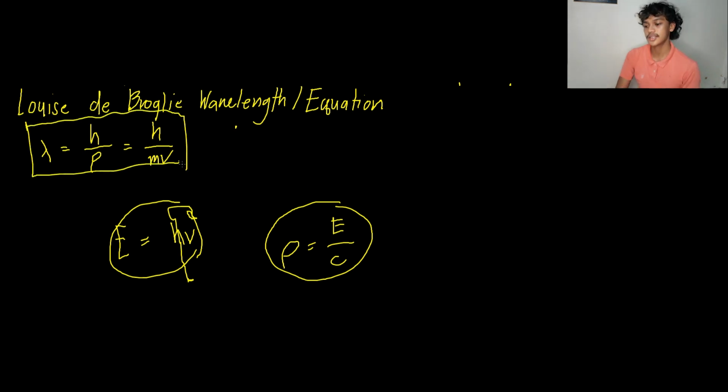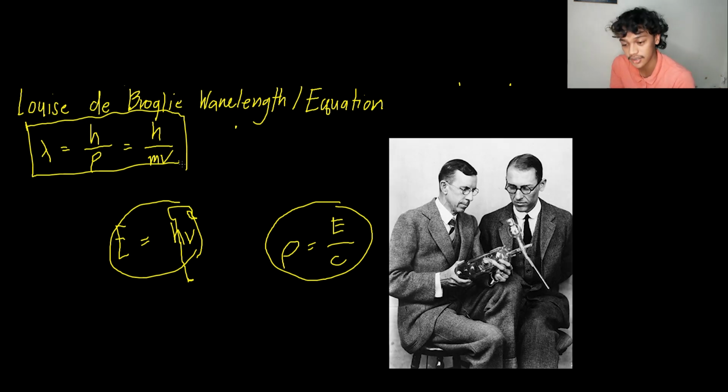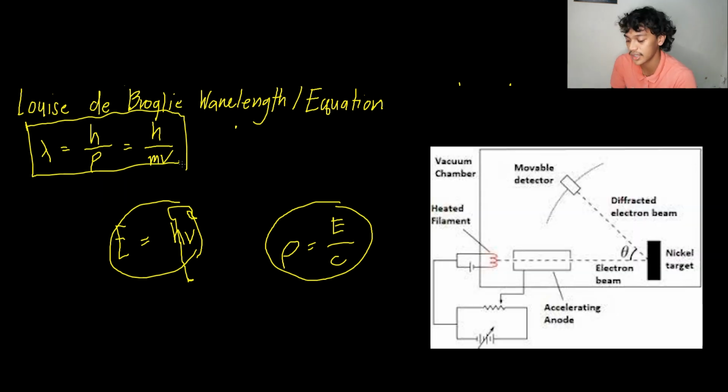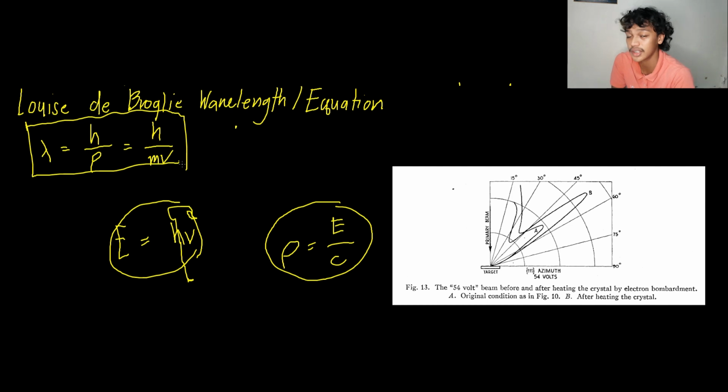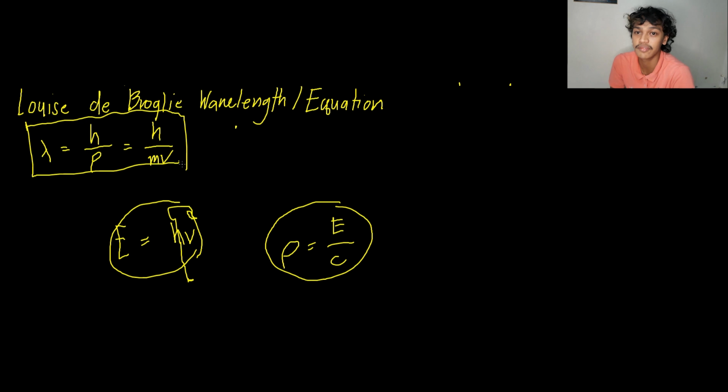This assertion that the electron is a wave was supported by two more scientists, Davisson and Germer, who conducted an experiment proving that the electron really does have a wave-like property. They observed a diffraction or interference pattern when they fired electrons at a crystalline nickel target, and they were given a Nobel Prize in 1937.